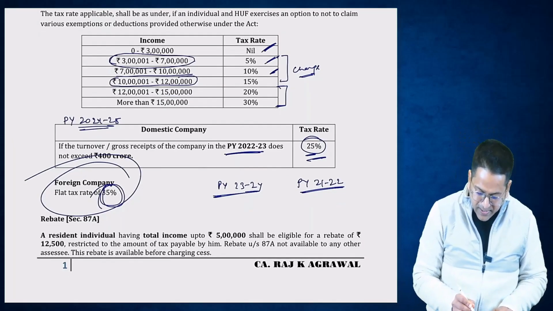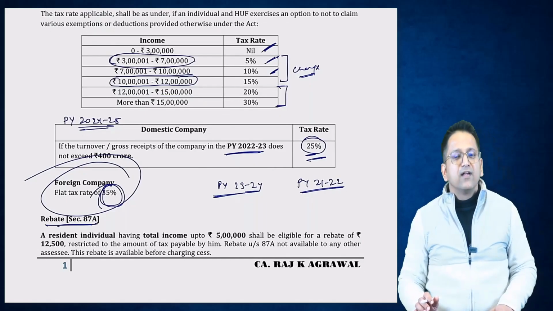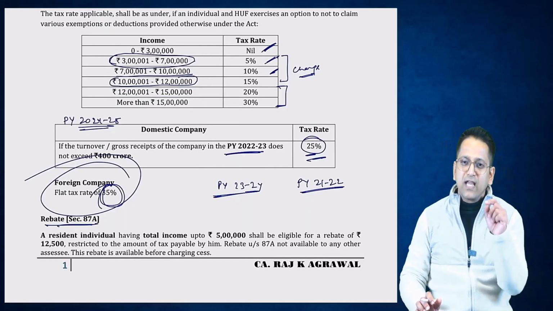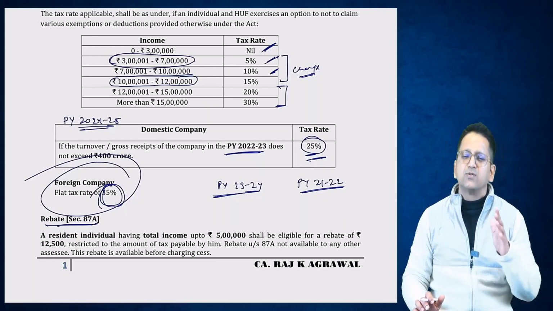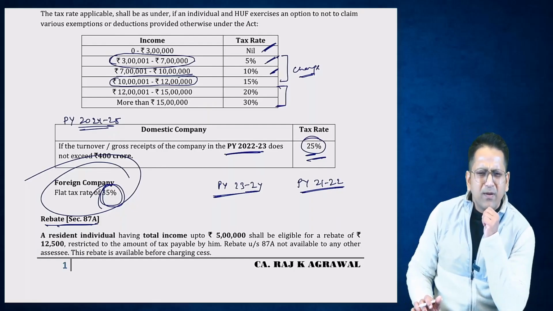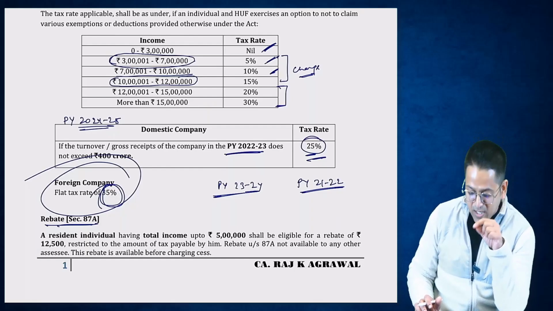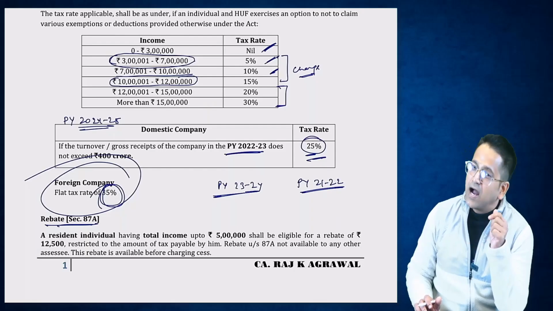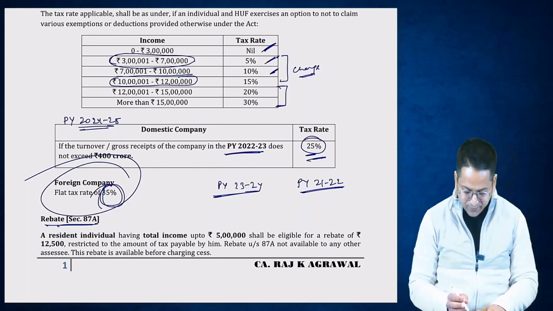Now coming to rebate 87A. You already know rebate. And the rebate is the same today as it was before. You will say, sir, then why are you mentioning the rebate in the amendment? Something is there. When you listen with great attention, only then will you understand this matter. This rebate is completely as it is. Let us first read what rebate is.